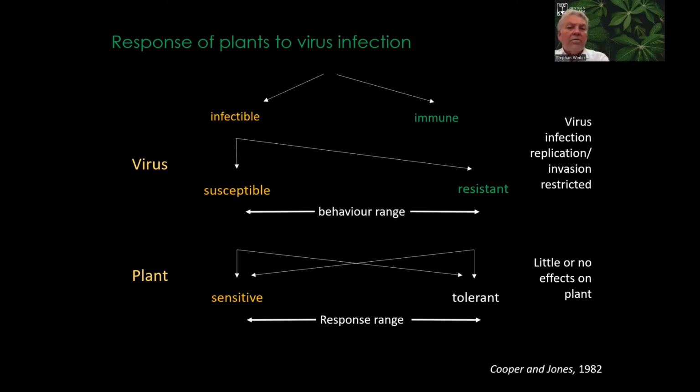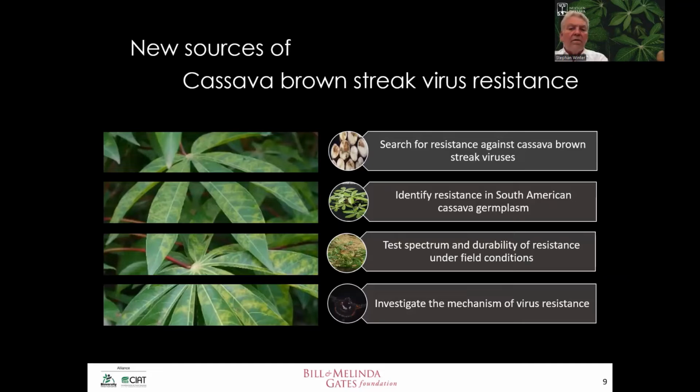So I need to remind you that we look at virus resistance or virus response in the plant in a different way, and infection, susceptible, resistant versus sensitive and tolerant need to be properly addressed if we all want to have a harmonized way forward. So I now leave the floor to Samar in order to tell you about our approaches to look for cassava brown streak virus resistance. I would like to share with you our experience searching for cassava brown streak resistance.